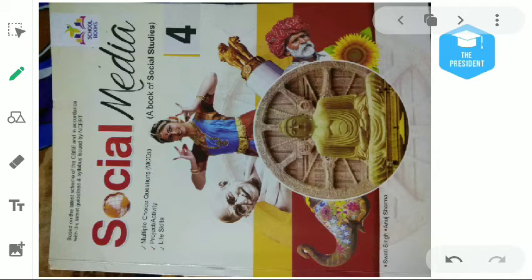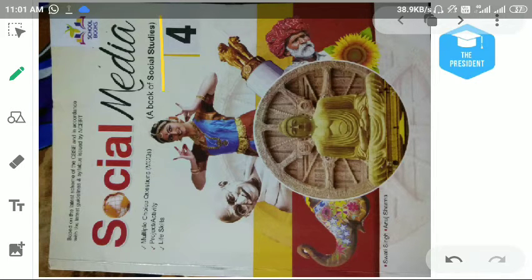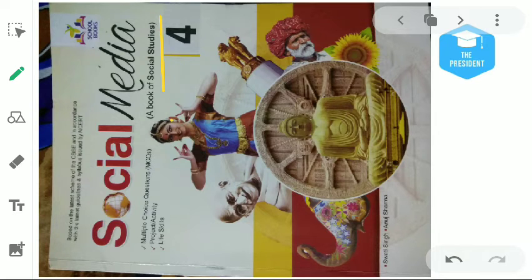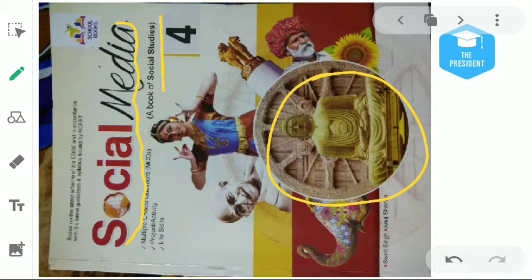The first slide here, you can see, is the cover page. What is on the cover page of your book? The cover page of the book has the title Social Studies. Here are some pictures. You can see a man sitting here, another man is here, a picture, a lady, another person, and here is an elephant. Which picture is this?